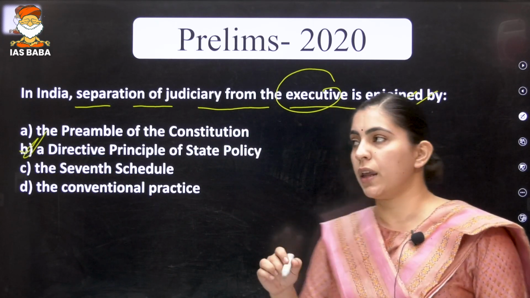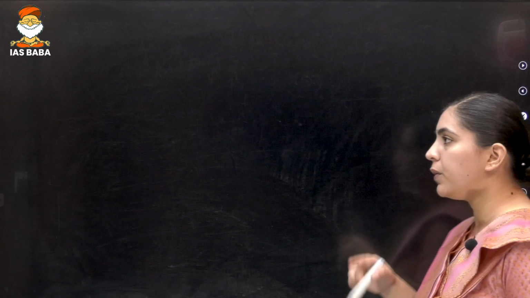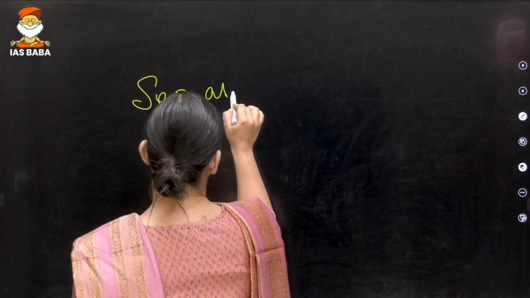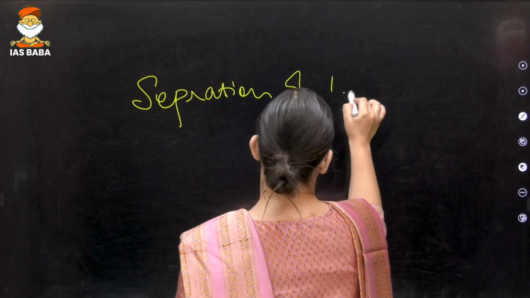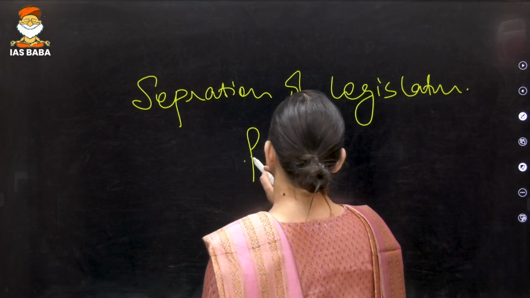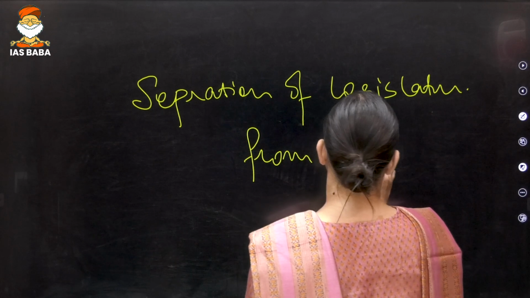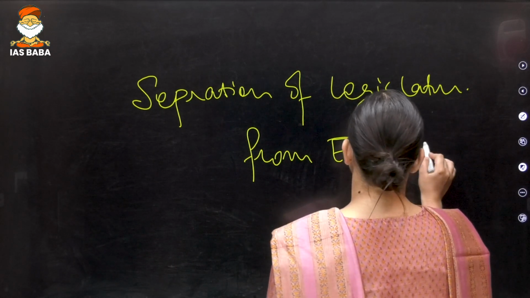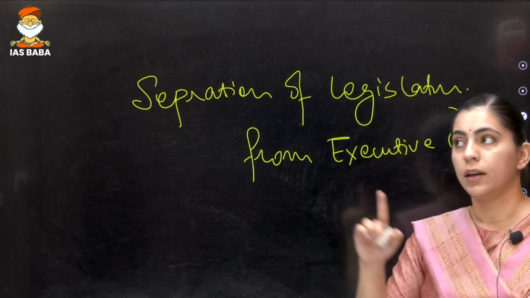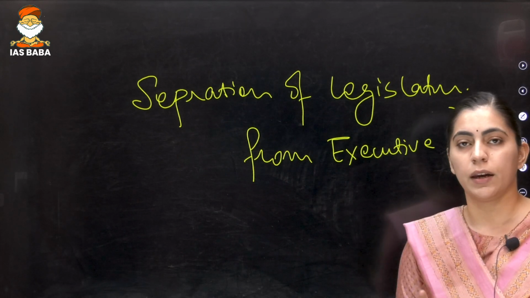Now, in the 2025 prelims, if the question is asked that separation of legislature from executive is provided in the Indian Constitution, what are you going to mark? Is this statement correct or incorrect?